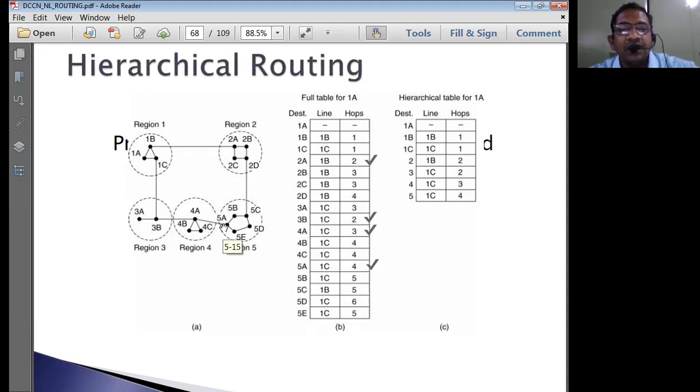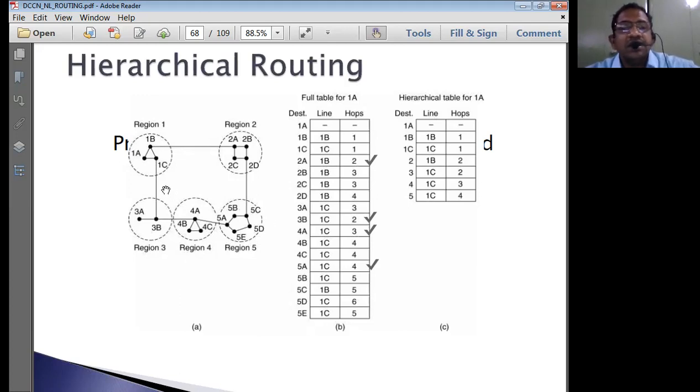After that, internal to the region, R5 will decide which route has to be taken. So it may take 5A to 5E, 5E to 5D. It may take 5A to 5B, 5B to 5C, 5C to 5D. So whichever route is shortest based on its own principles of routing algorithms, it can access the data.